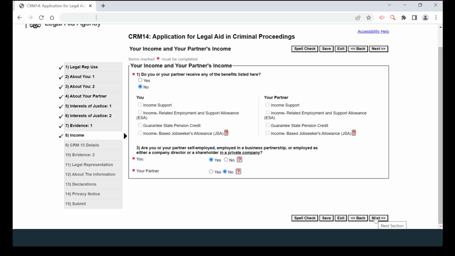Next, please answer yes or no for both you and your partner if you are self-employed, employed in a business partnership, or employed as either a company director or a shareholder in a private limited company. Self-employment refers to a sole trader where you own and manage the business alone and are entitled to all of the profits of the business.